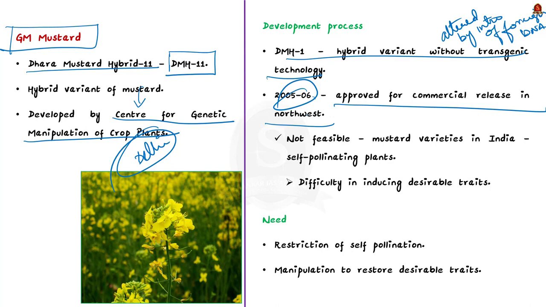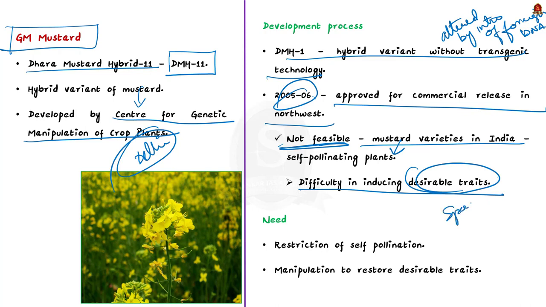But there is a major drawback here. See, scientists said that this technology is not feasible enough to consistently produce hybrid mustard. This is because several mustard varieties in India are self-pollinating plants. So the challenge for plant breeders here is it will be difficult to cross different mustard variants, and it will also be difficult to induce desirable traits. So to enable crossing with the different variants, to restore the desirable trait and to enable seed production, we have to turn off the self-pollinating trait, and this needs manipulation.